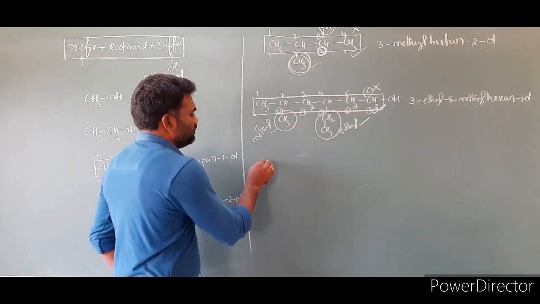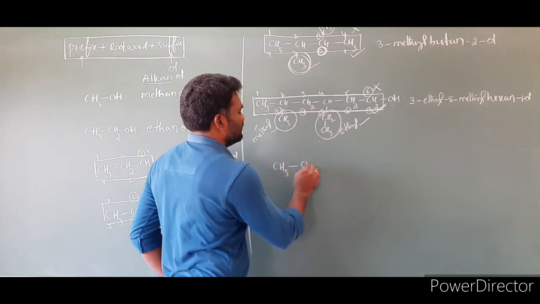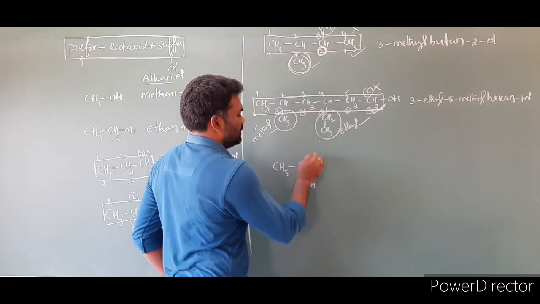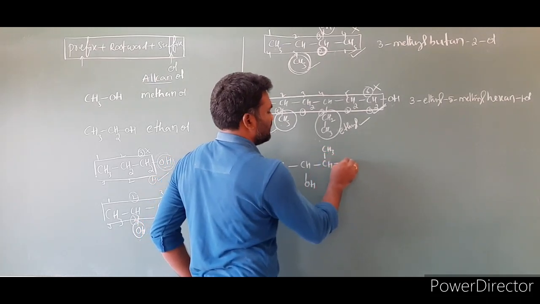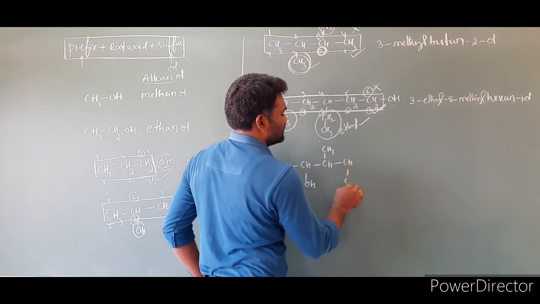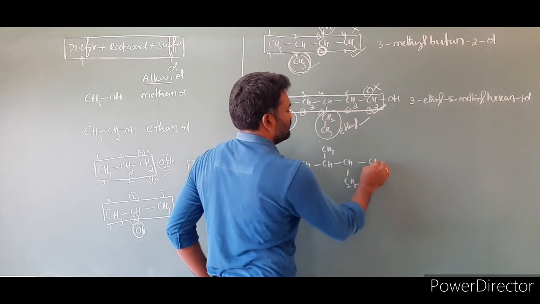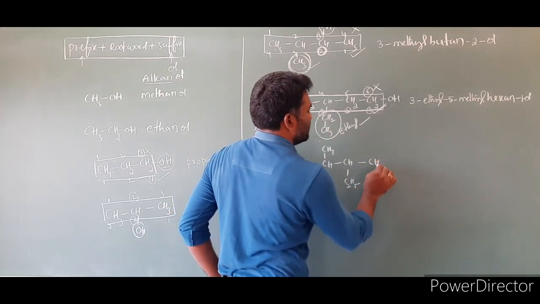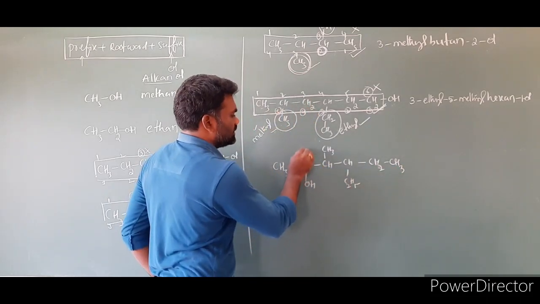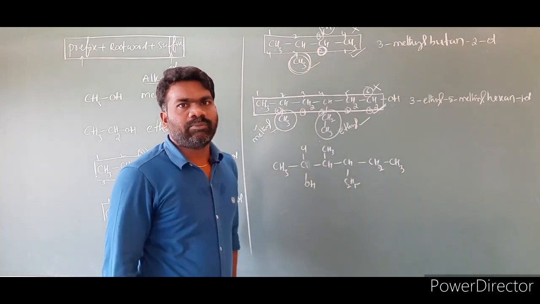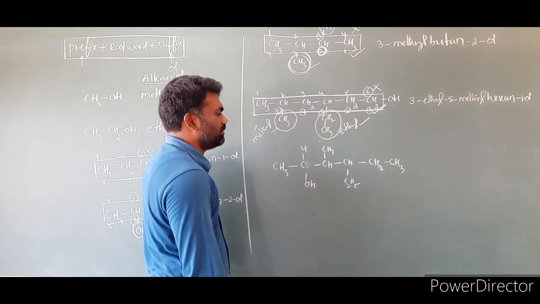Now we will take one more example. CH3, CHOH, CH, CH3, C2H5, CH3, CH2, CH3. Here I am taking one more Cl, imagine. This compound is given to you. So we have to write the name of this compound.